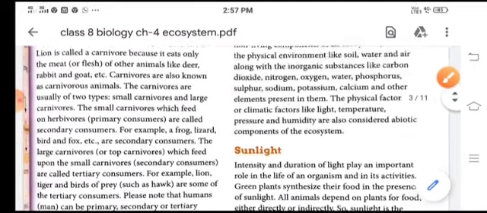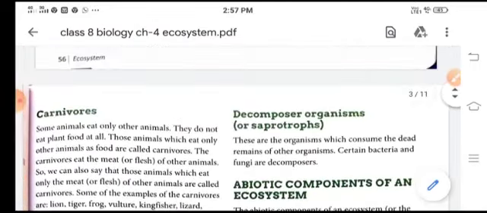Now next is decomposers. Decomposers consume the dead remains of other organisms, like bacteria and fungi. They come under decomposers, or they are also known as saprotrophs.